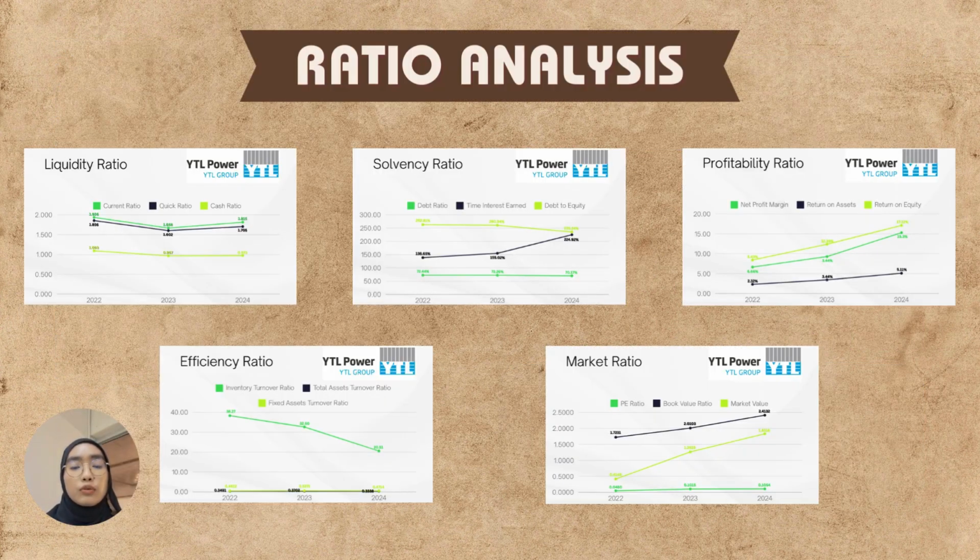Here's the graph of all 5 ratio analyses. It contains the liquidity ratio, which has current ratio, quick ratio and cash ratio. The second is the solvency ratio, which includes debt ratio, times interest earned and debt to equity. The third is the profitability ratio, which includes net profit margin, return on asset and return on equity. The fourth is the efficiency ratio, which includes inventory turnover ratio, total asset turnover ratio and fixed asset turnover ratio. The last one is the market ratio, which includes PE ratio, book value ratio and market value.